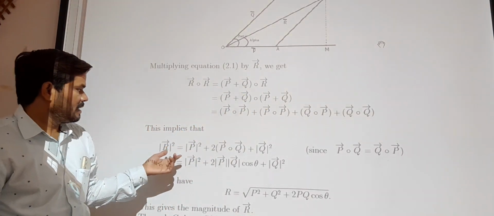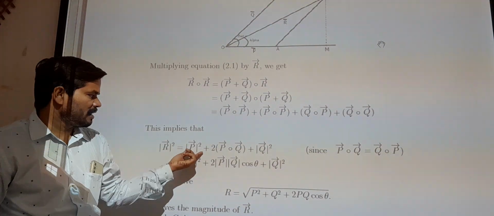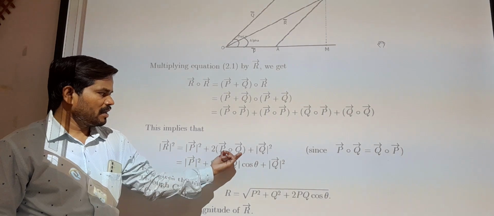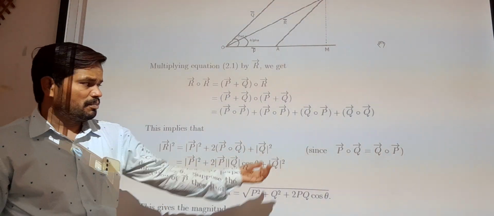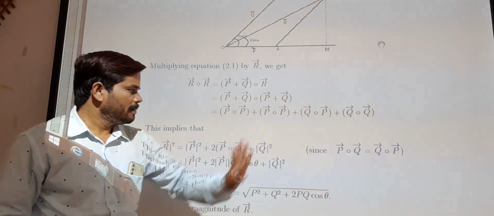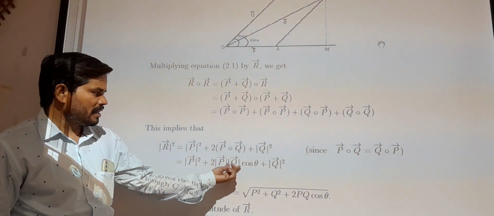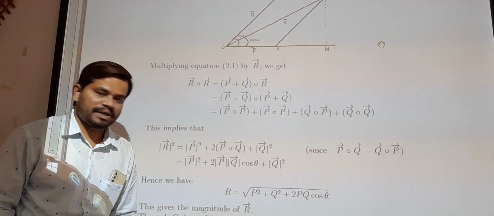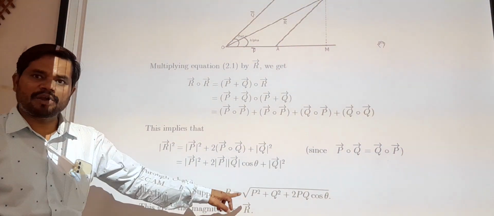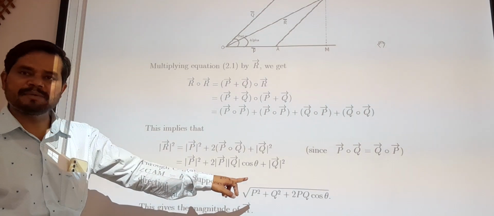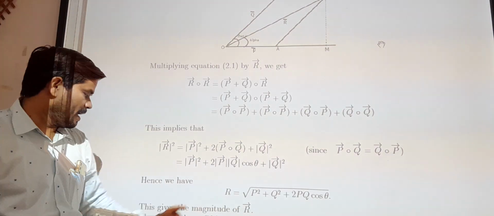So this implies that modulus of R bar square is equal to modulus of P bar square plus 2 times P bar dot Q bar plus mod of Q bar square. You know P bar dot Q bar is equal to Q bar dot P bar. So this is mod of P bar square plus 2 times PQ cos theta plus mod of Q bar square. Hence we have R is the root of P square plus Q square plus 2PQ cos theta. This gives the magnitude of R bar.